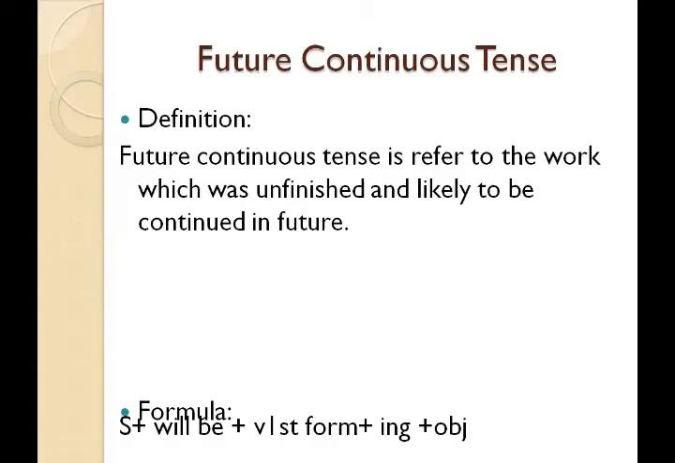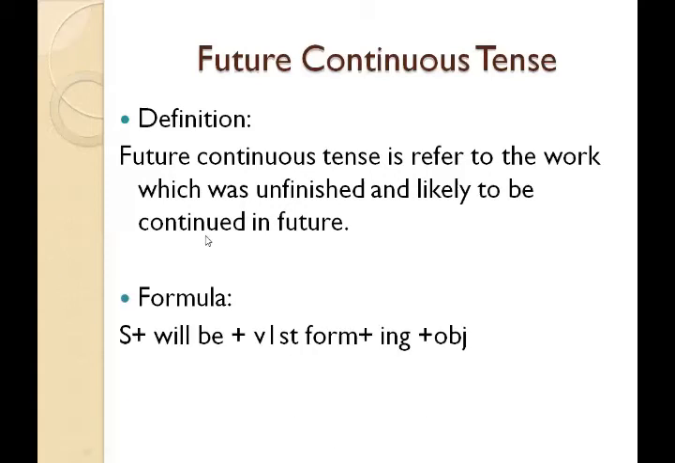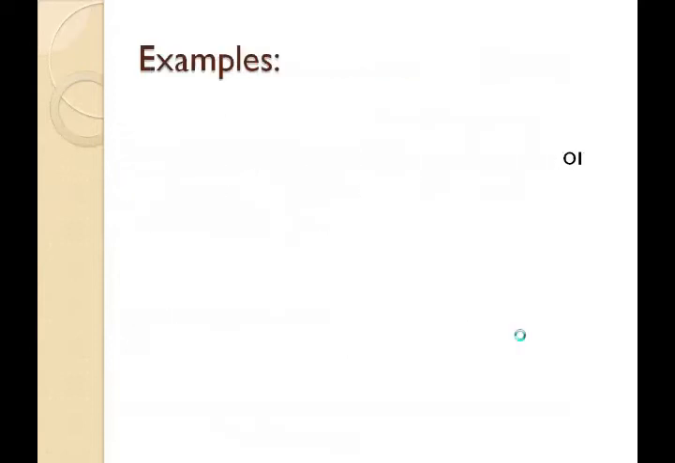And the only helping verb, the auxiliary verb for future continuous tense is will be. Will be is the only helping verb here. So the formation of sentences is like that: subject plus will be plus verb's first form plus ing and then object. Now there are the examples.